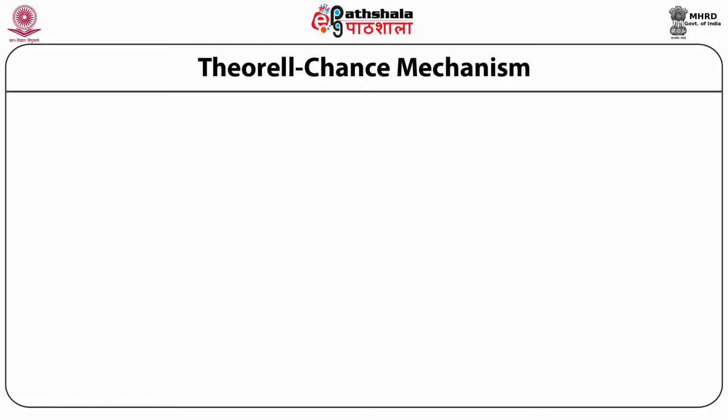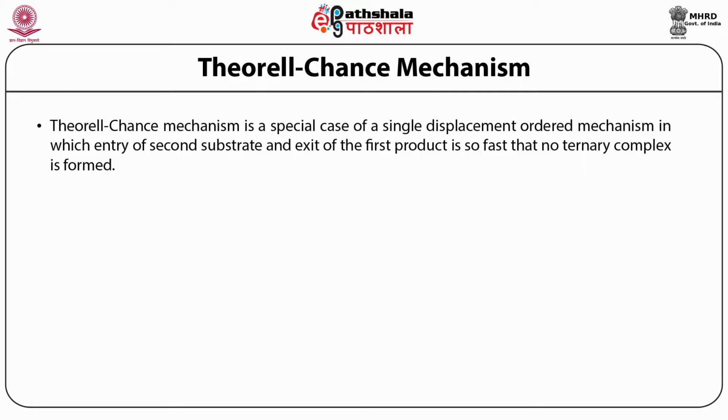After discussion of single displacement, where both substrates enter together and both products release together, and double displacement, where one substrate enters, one product releases, the second substrate enters, and the second product releases, there is a third class of ordered bisubstrate reaction, known as the Theorell-Chance displacement mechanism. It is a specific case of single displacement where the entry of the second substrate and exit of the first product is so fast that no ternary complex forms.